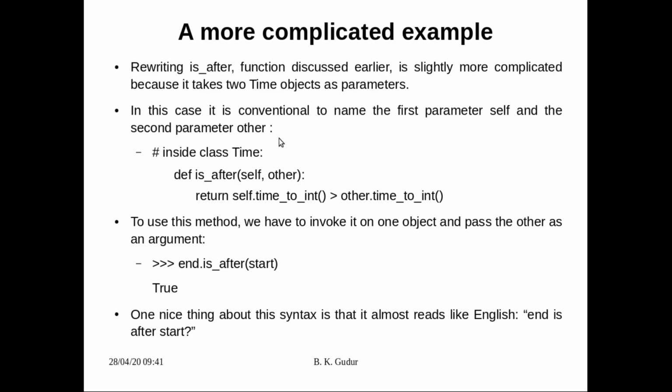And how it is: return self.time_int. Look at this, it is going to return self.time_int. If self.time_int is greater than other.time_int, you return True, otherwise it is going to return False. Using this method, we have to invoke it on one object and pass the other as argument. So if I show this,